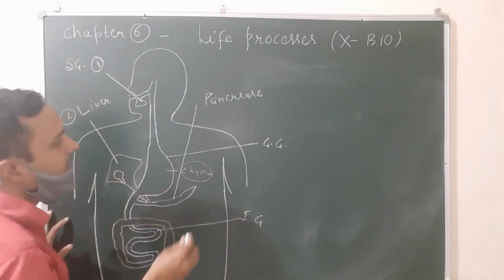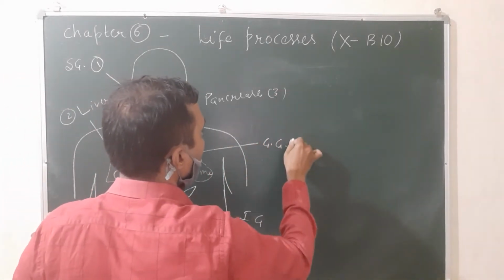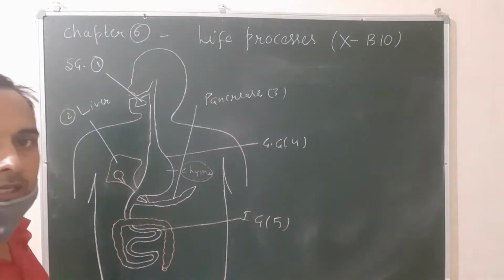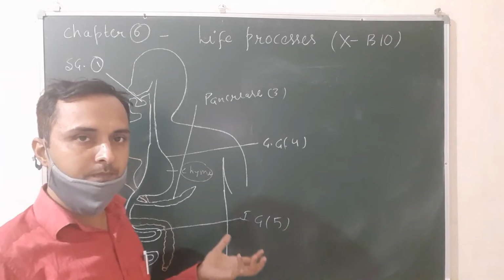So how many total digestive glands are found in human beings? Total 5.